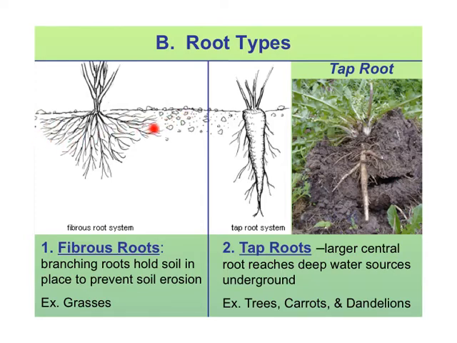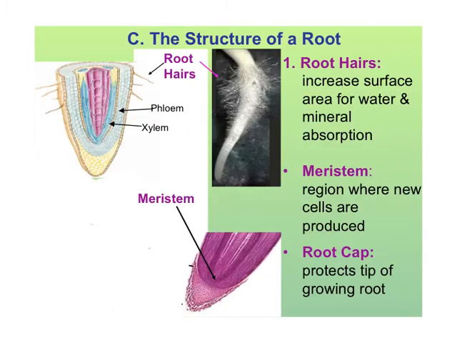They're holding that soil in place to prevent soil erosion, which, as you remember from last year, means the washing away of the soil. If we look at the root hairs here, you can see that it increases the surface area of that root with all those little hairs so it can absorb more water and minerals.